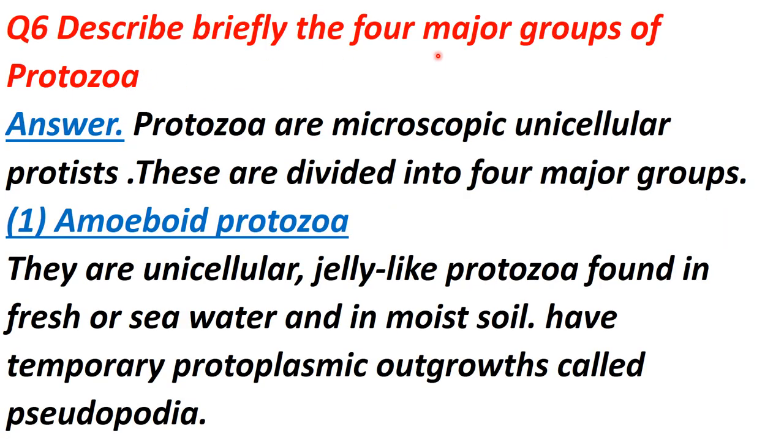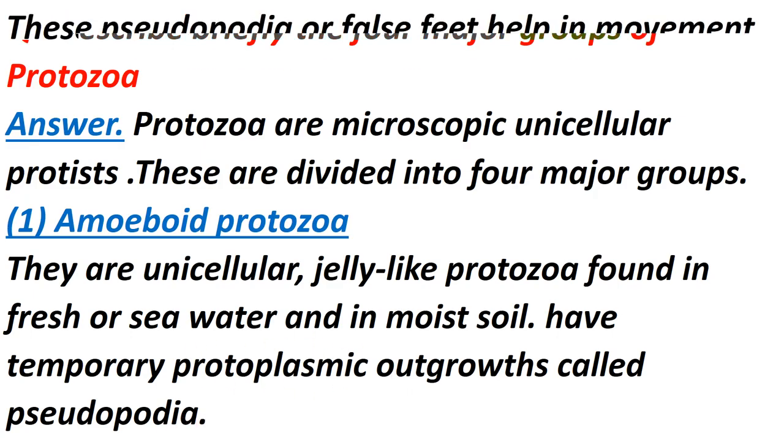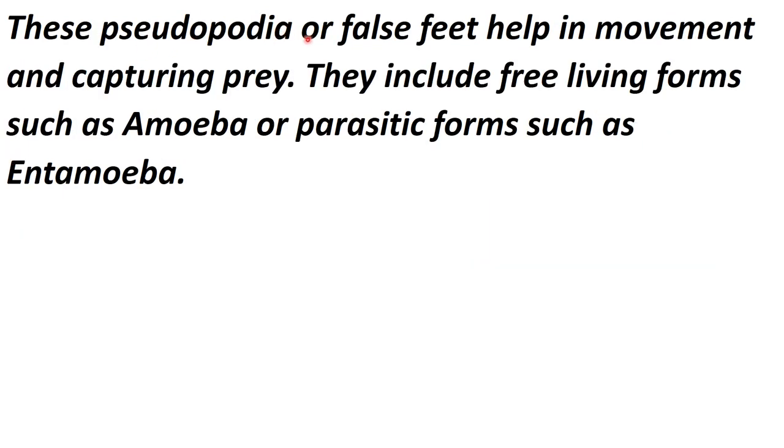Now the next question is, describe briefly the 4 major groups of protozoa. Protozoa are microscopic unicellular protists. They are divided into 4 major groups. Those are amoeboid protozoa, an example is amoeba. They are unicellular, jelly-like protozoa, and are found in fresh water or in marine water, that is sea water. They have temporary protoplasmic outgrowths called pseudopodia, that is false feet. These help in movement and capturing of prey, and they include free living forms such as amoeba or parasitic forms such as Entamoeba.